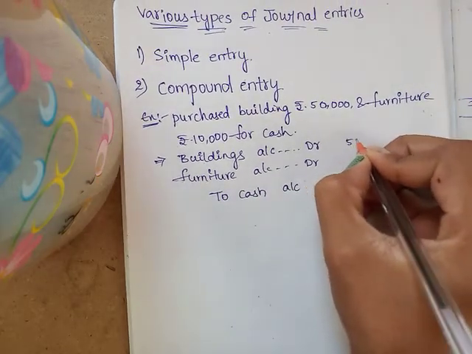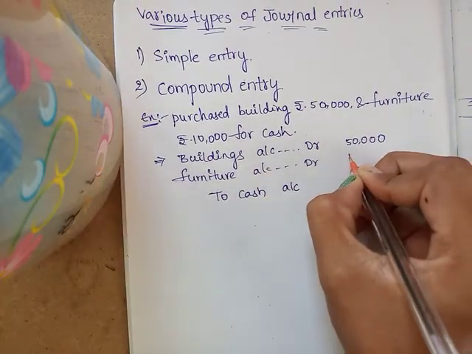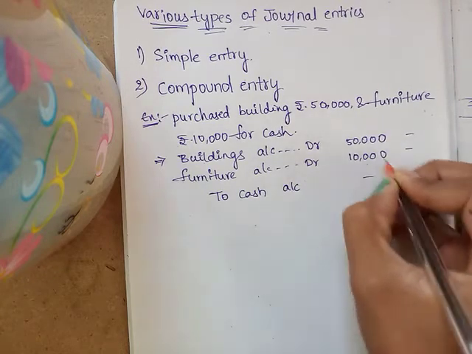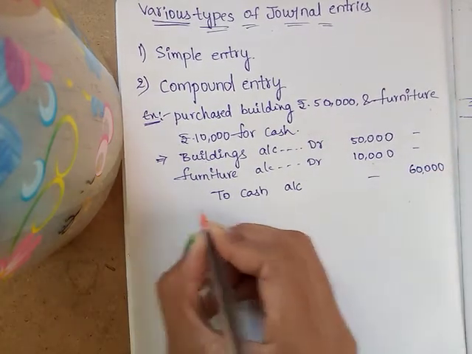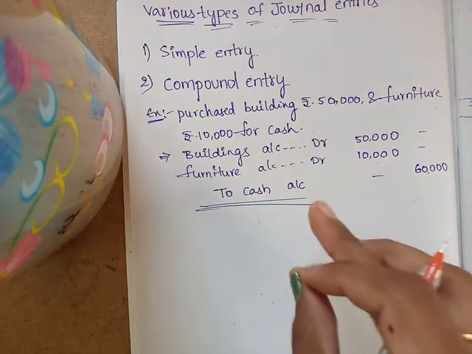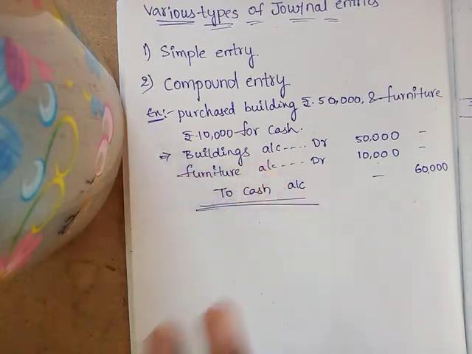The buildings amount is 50,000, the furniture amount is 10,000, and the cash amount is total 60,000. Okay, so this is a compound entry.